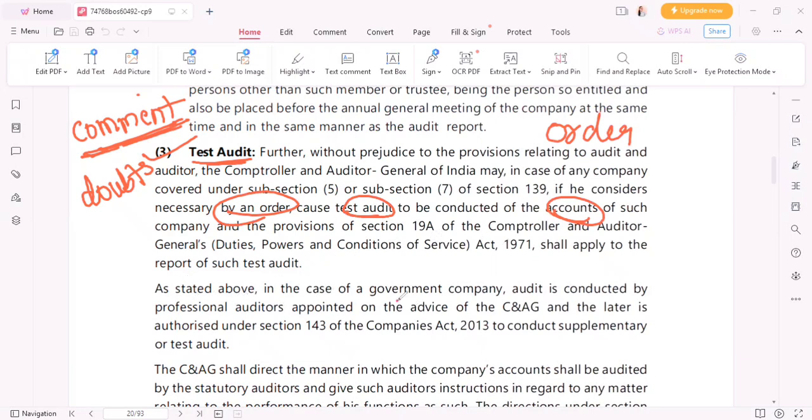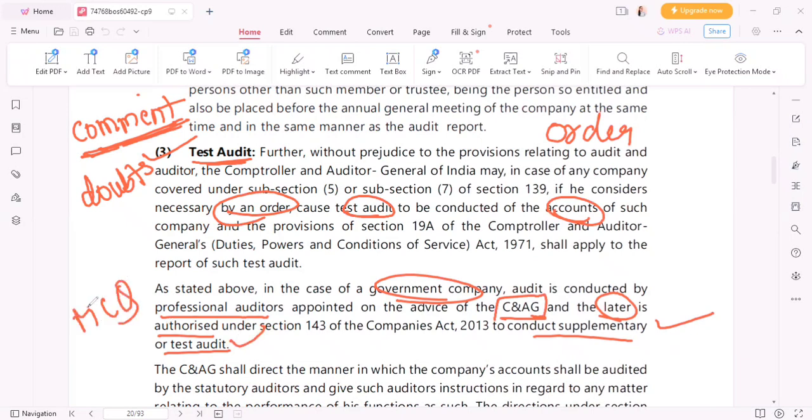As stated above, in the case of a government company, audit is conducted by professional auditors appointed on the advice of the CNAG, and the latter is authorized to conduct supplementary or test audit. Latter means CNAG is authorized to conduct the supplementary audit or the test audit. This can come for MCQ, that who is authorized to conduct these things. So CNAG is authorized. So what CNAG can do, it can conduct supplementary audit or test audit.